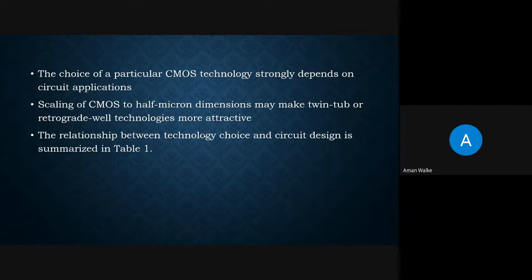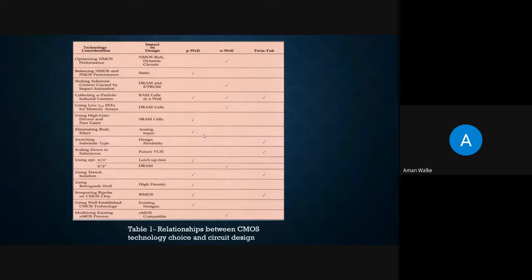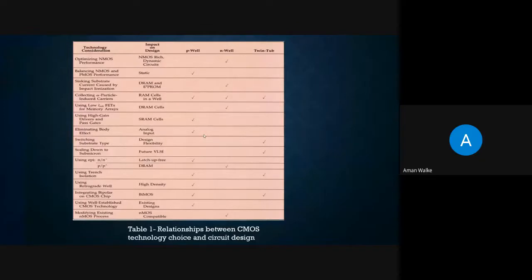For example, a well-established NMOS facility may have chosen the N-well approach because N-channel processes are portable, whereas a CMOS manufacturer may maintain its original P-well technology so that existing designs can be used. And scaling of CMOS to half micron dimensions may make twin tub or retrograde well technologies more attractive, for the reasons mentioned previously. The relationship between the technology choice and the circuit design is summarized in this table.